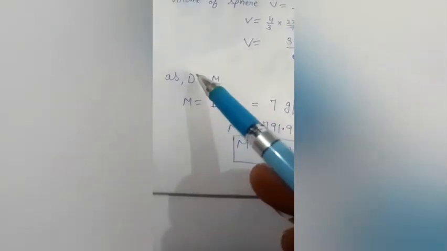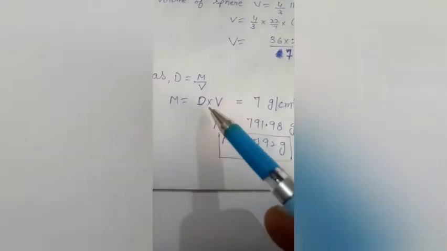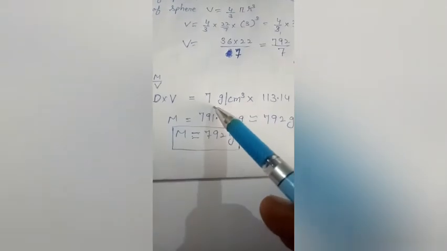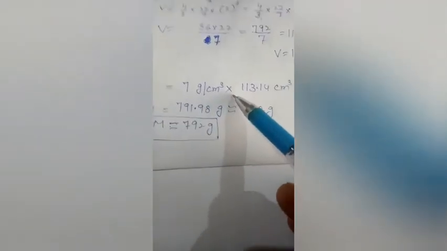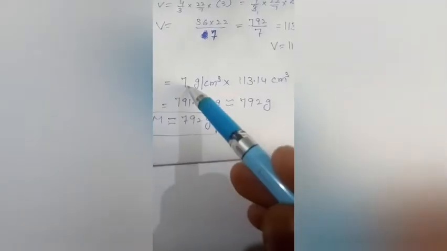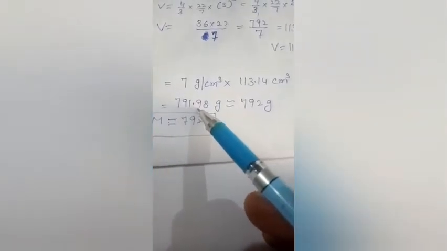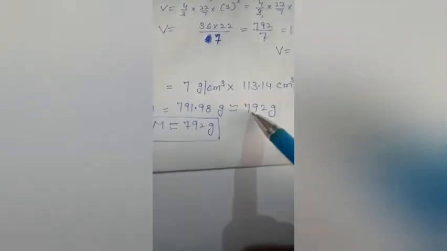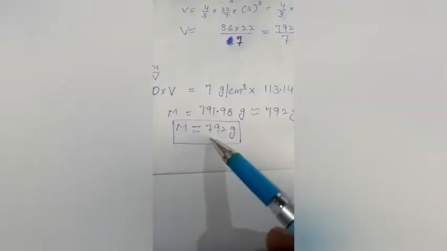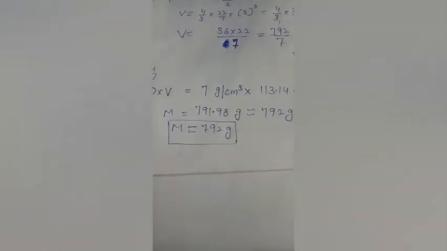Now as we know that density equals mass per unit volume, so cross multiply. So we multiply D, so mass will be equal to density multiply volume. As we know that density is 7 gram per centimeter cube, and volume we have calculated, that is 113.14 centimeter cube. So centimeter cube cancels with centimeter cube, 113.14 multiply 7, then it will be 791.98 gram. You can round off, then you have the answer 792 gram. So look at that, here 1 will be increased by 2, so 792 gram. So mass of the metal sphere is 792 gram.